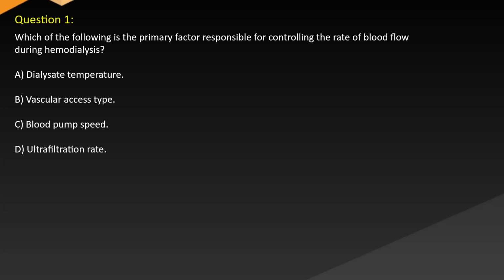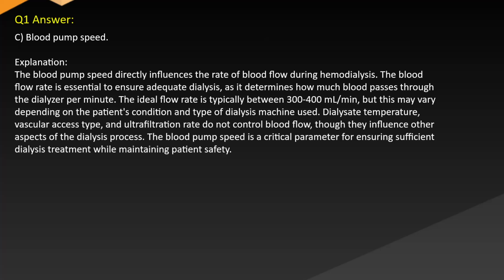Question 1. Which of the following is the primary factor responsible for controlling the rate of blood flow during hemodialysis? A. Dialysate temperature. B. Vascular access type. C. Blood pump speed. D. Ultrafiltration rate. Answer C. Blood pump speed.